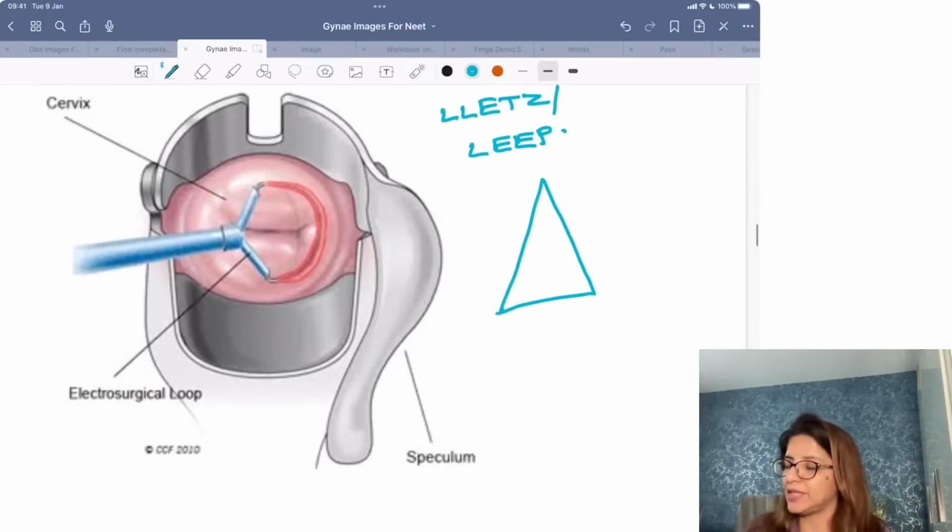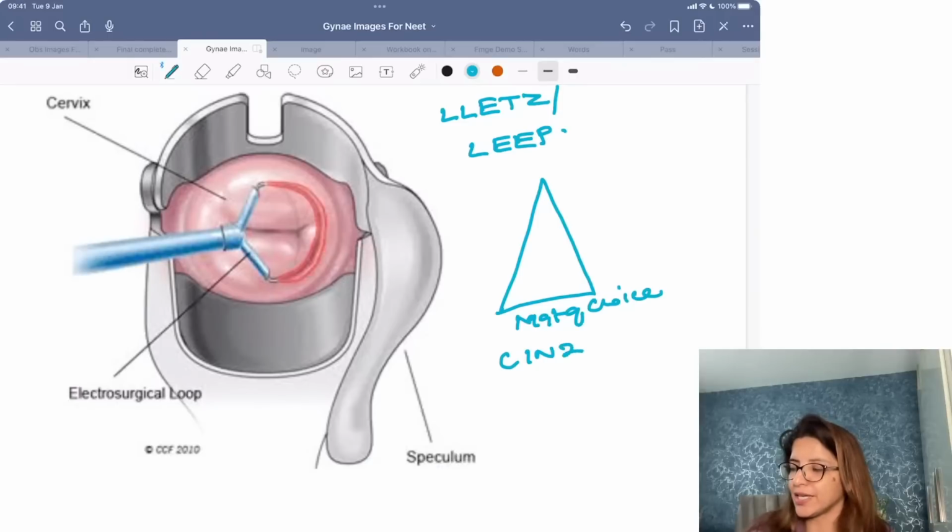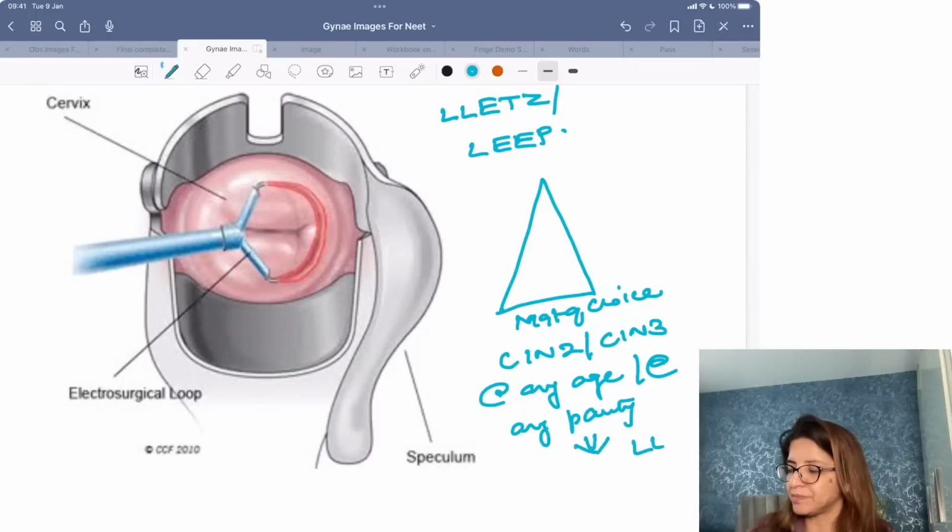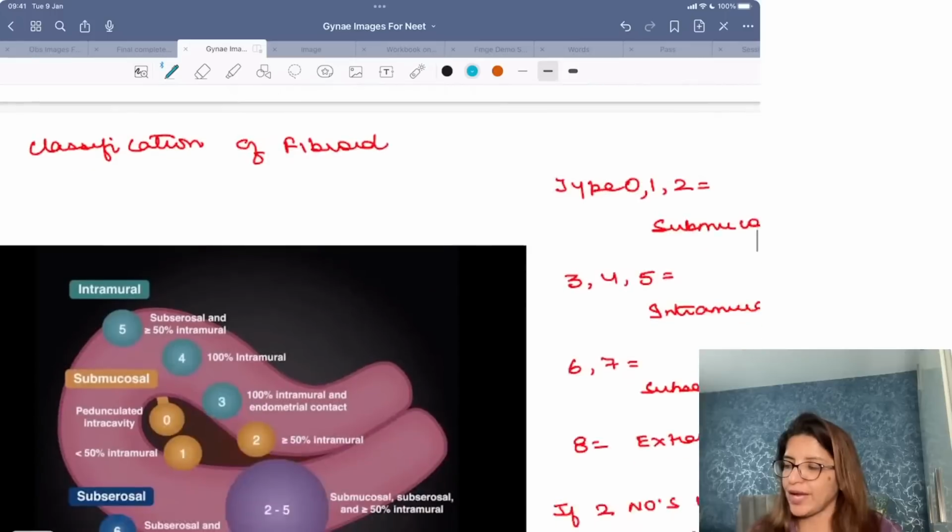Please remember that the treatment of choice for CIN2 and CIN3 at any age and at any parity is LEEP. At any age, at any parity, the treatment of choice for CIN2 and CIN3 is LEEP or LLETZ, right?